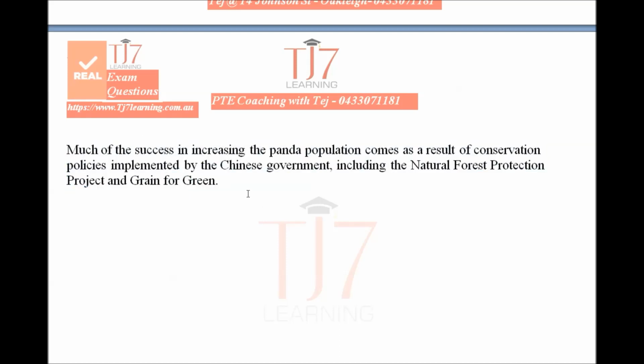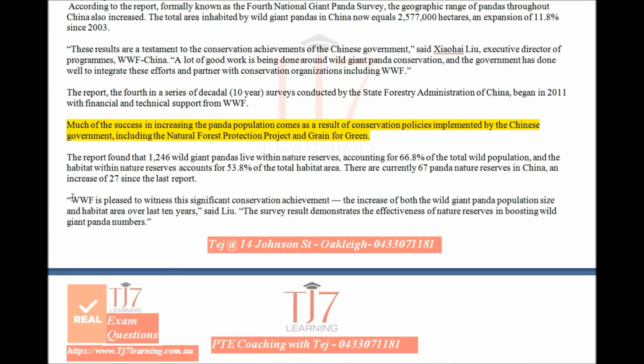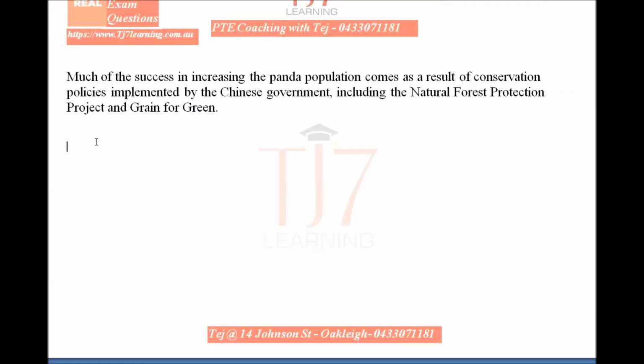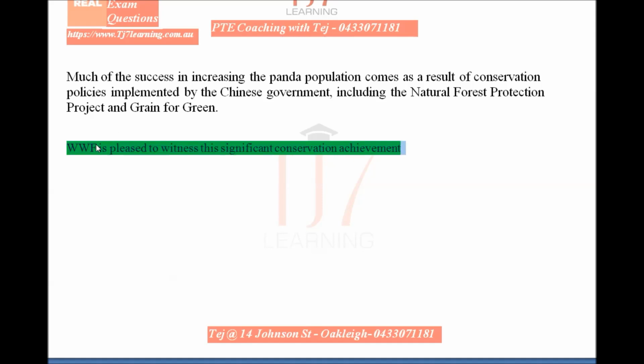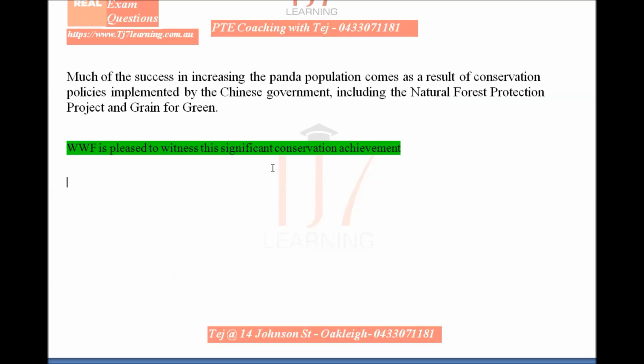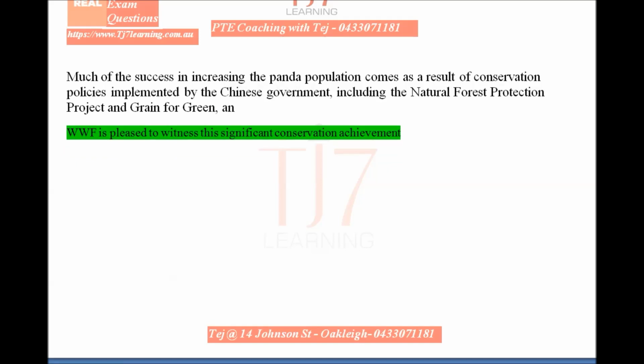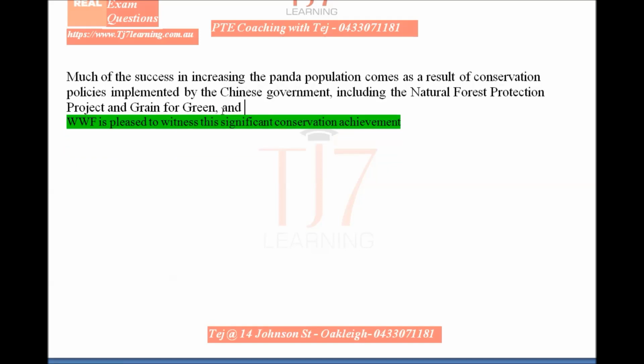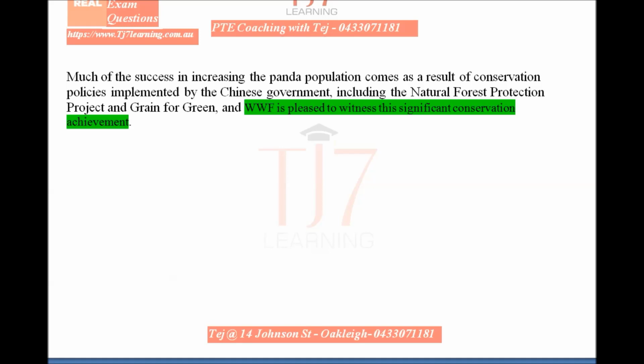And if you want to supplement something, let's read this part. And this is the reaction WWF is giving on this conservation. So look at that. Now we have those two ideas. One being the central idea. Second is the supporting information. All we need to do is link those two ideas. So I'll remove this full stop and add a conjunction, simply 'and' in this case, because we are adding more information.